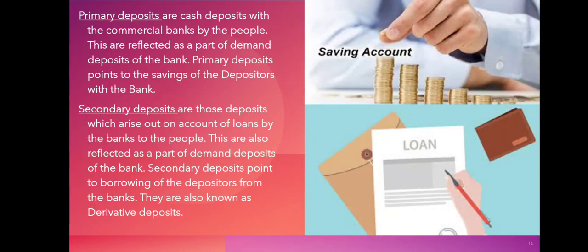Next, we are moving on to study what is credit creation by commercial banks, or how credit is created by commercial banks. Before we go there, we just need to revise what are primary deposits and secondary deposits. Now, primary deposits are cash deposits with the commercial banks by the people. These are reflected as a part of demand deposits of the bank. Primary deposits point to the savings of the depositors with the bank.